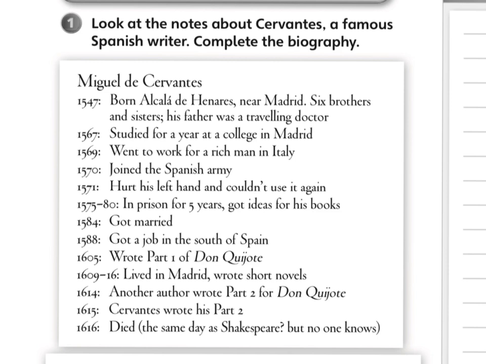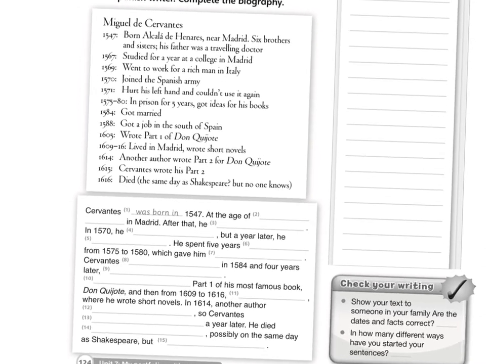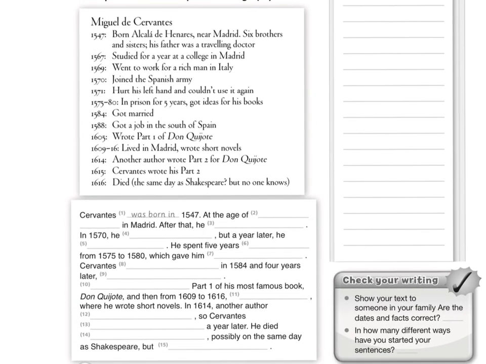1614, another author wrote part 2 of Don Quixote. 1615, Cervantes wrote his part 2. 1616, died the same day as Shakespeare, but no one knows. So, we're going to use this information to complete this biography here.